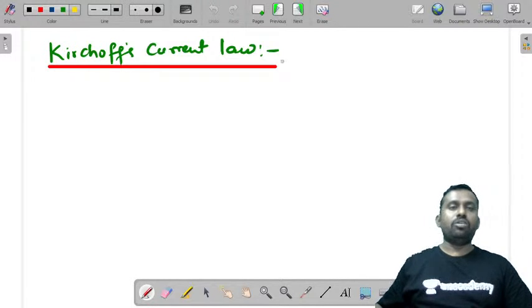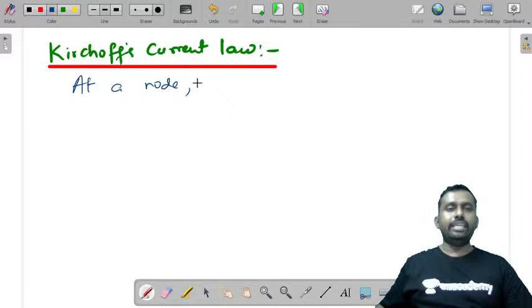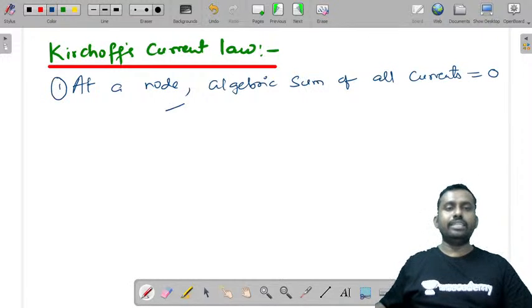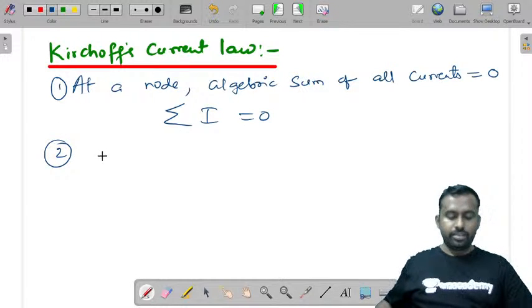And Kirchhoff's current law, I have already told you, is based on the law of conservation of charge, and it states that at a node or a junction, we'll also define node, junction and so on in graph theory as well. At a node, the algebraic sum of all currents is equal to 0. This is one definition, that is, the sum of total currents is equal to 0.